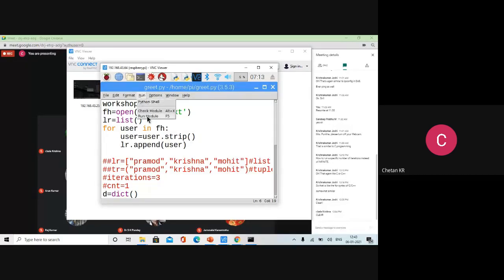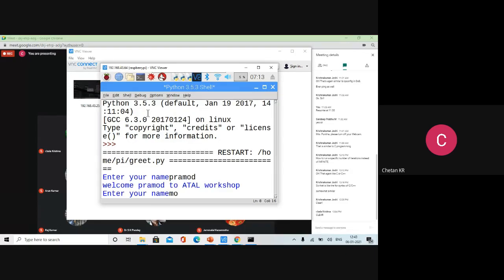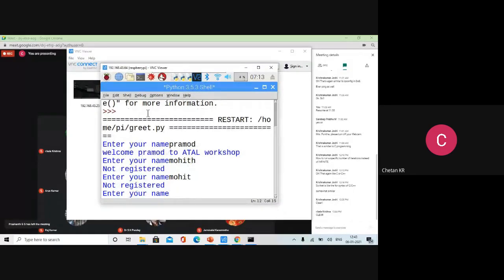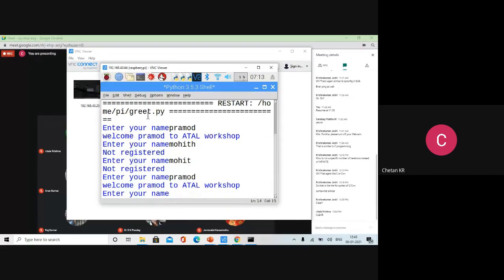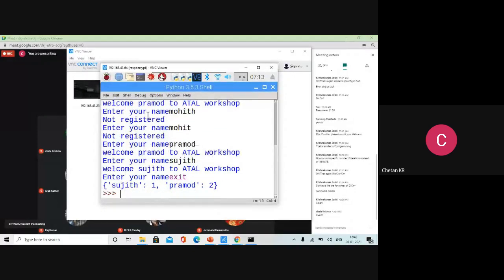Let us check the code now, whether it is working. Let us start with Pramod, Mohit. Not registered, Mohit, okay. Who else is there? Mohit, I think, not there. Pramod again is there. Sujit is there. Exit. Come on, Mohit was not there.